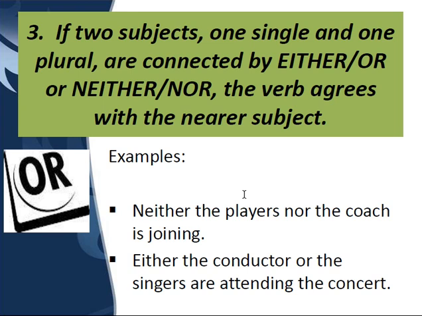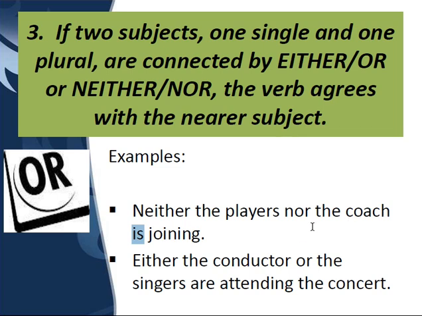The verb will agree with whichever subject is near to the verb. Here we are going to use is because the subject which is near to the verb is singular.